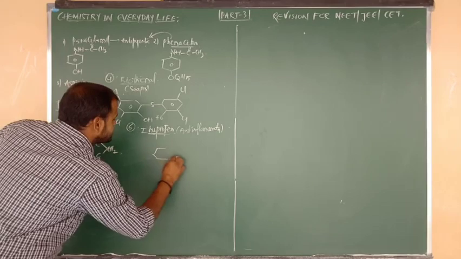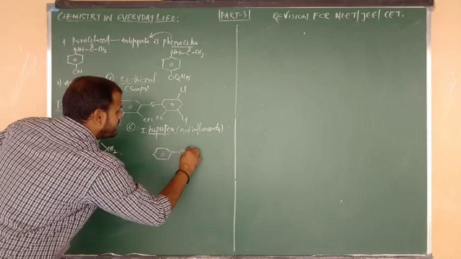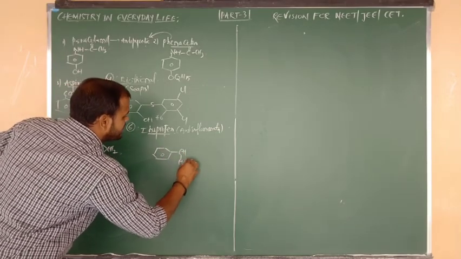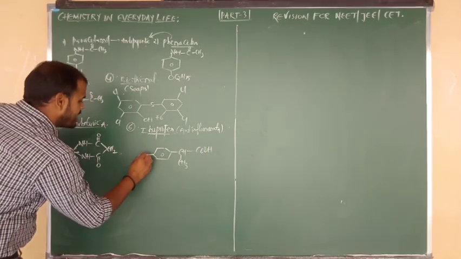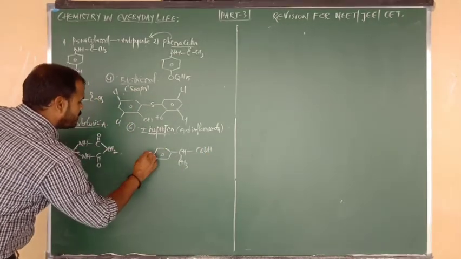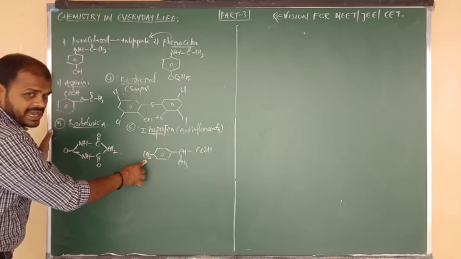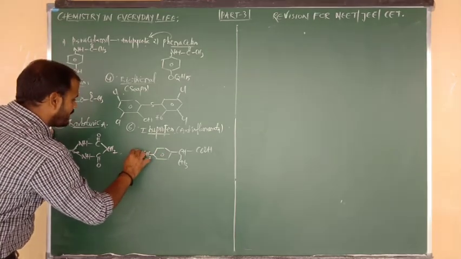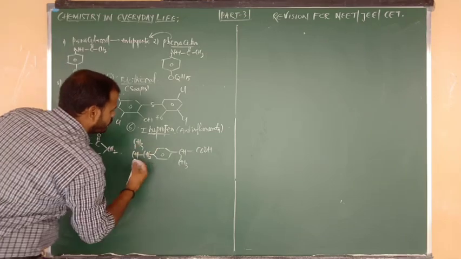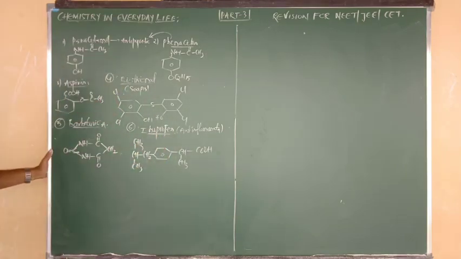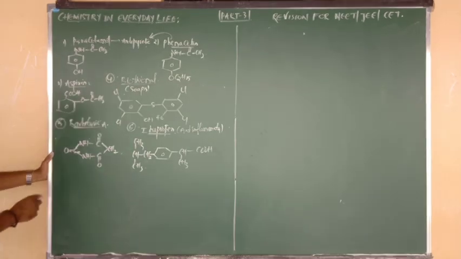First of all, we have to consider a benzene ring. One side is connected to CH, and below the plane CH3 will be there. On the right side, a COOH group. And on the left side, exactly opposite at the para place, we have to write a CH2 group, looking like benzyl form, and it is connected to an isopropyl group. This is the structure of ibuprofen, a non-narcotic analgesic and anti-inflammatory painkiller, beta.